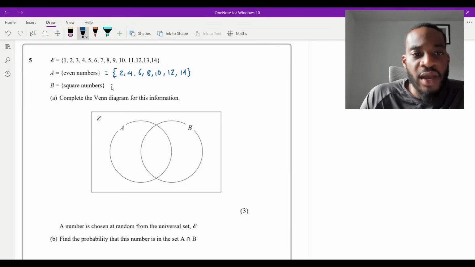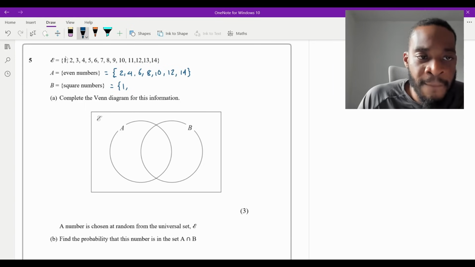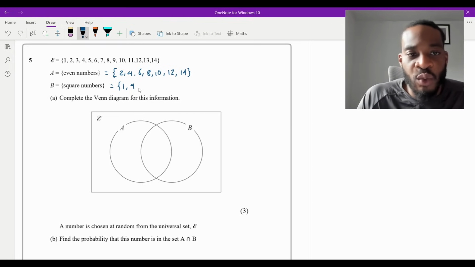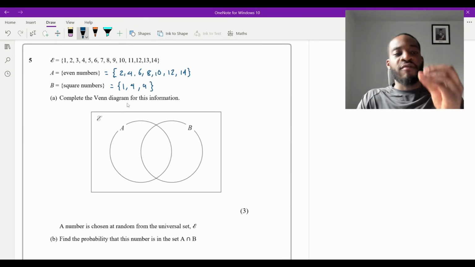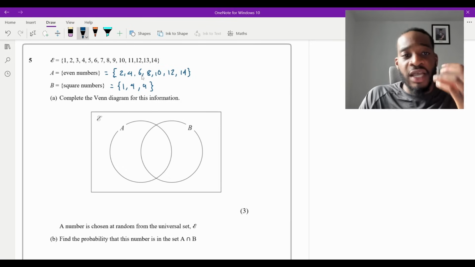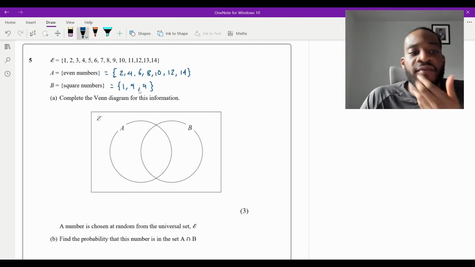And then square numbers. What are the square numbers here? It's going to be 1, since 1 squared is 1. To get the square numbers, just square root all of these, or tell yourself which numbers would square root nicely. 1 will, 2 won't, 3 won't, 4 will, 5, 6, 7, 8 won't, 9 will. 10 doesn't, 11 doesn't, 12, 13. Yes, this is it: 1, 4, and 9. Now that we've got our actual values in the sets, we can complete the Venn diagram.